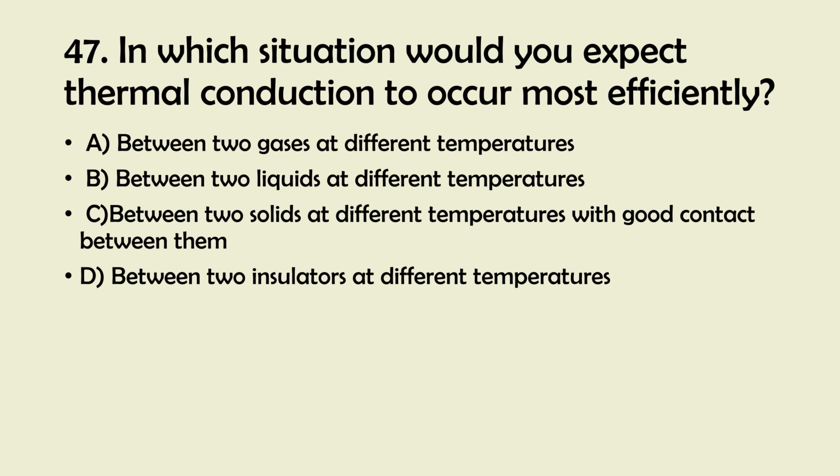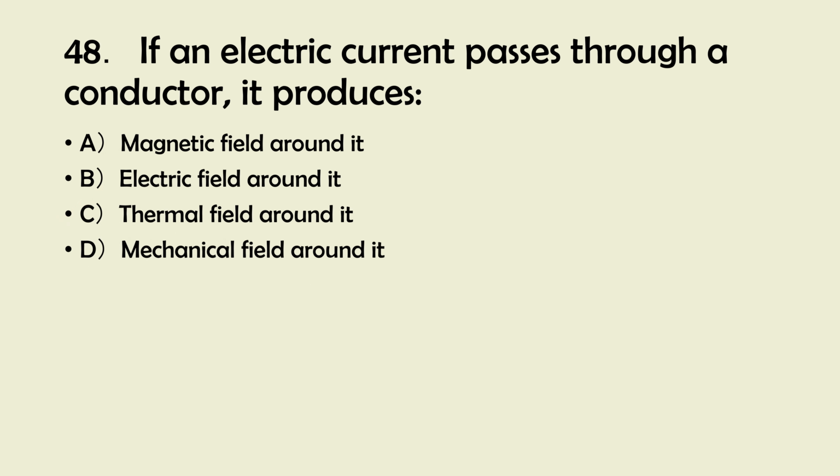And the right answer is 48. If an electric current passes through a conductor, it produces A. A magnetic field around it. B. Electric field around it. C. Thermal field around it. D. Mechanical field around it.